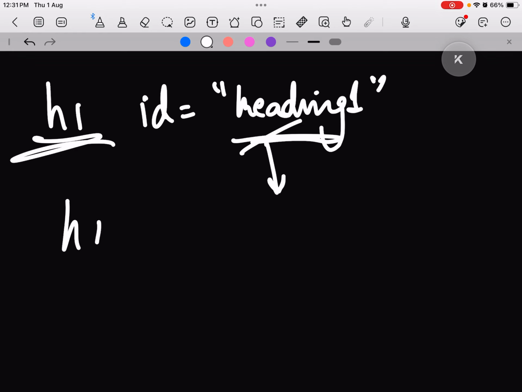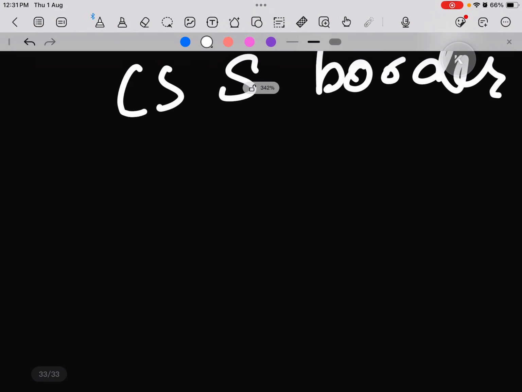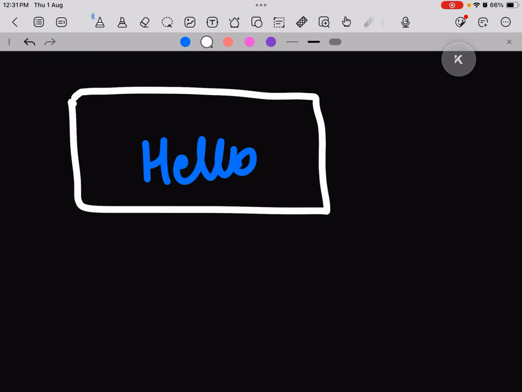There's also one selector that is a universal selector, which can basically define your font, color, text, etc. for the entire web page instead of focusing on individual things. So we have already discussed CSS color, CSS font family, and CSS font size. We also discussed something about CSS border, right? We basically discussed that if we want to add a border, for example, my text is hello, I want to add a border around this of white color and 2 pixels.